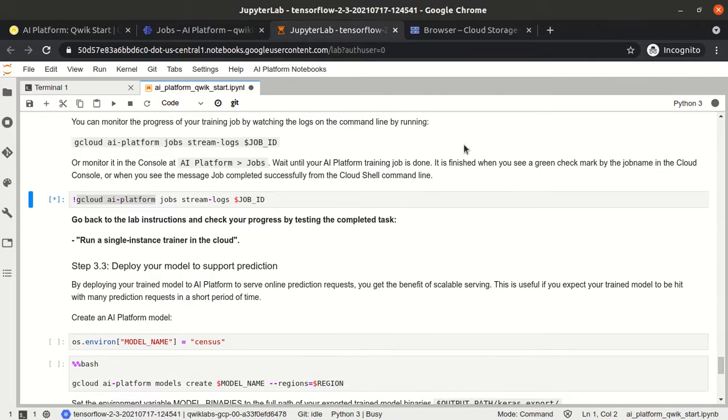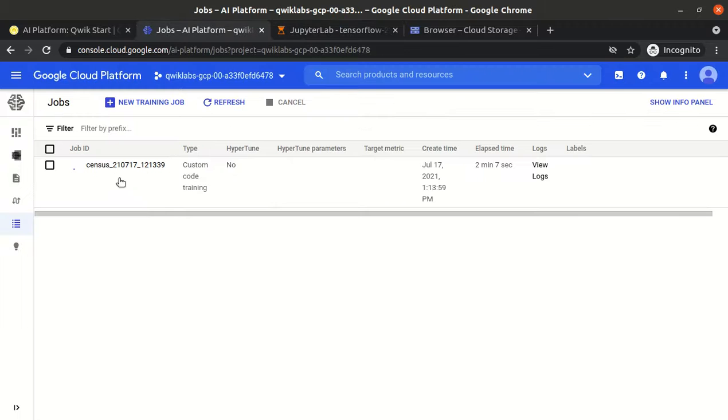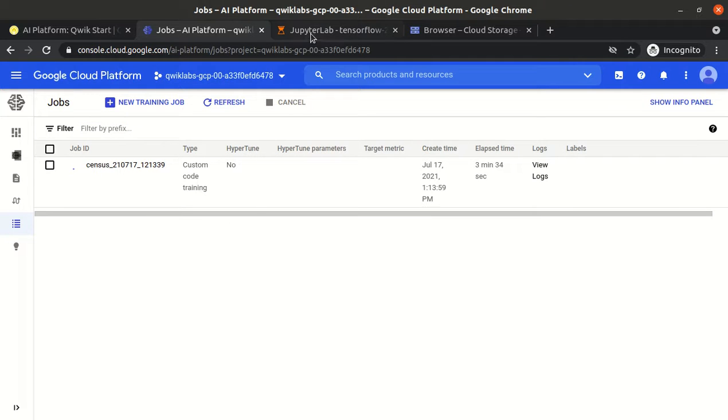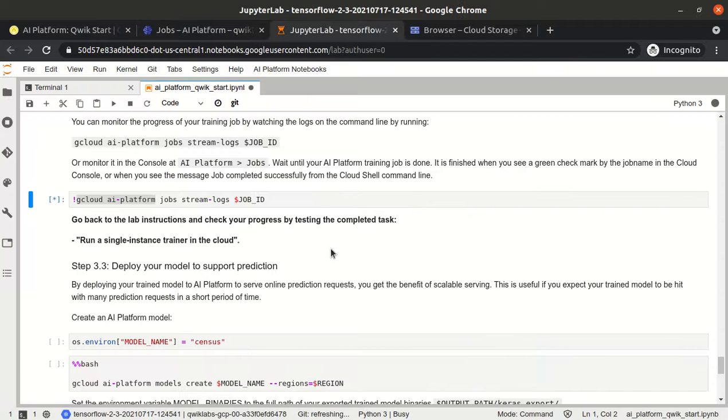Yeah, it is still running, and we can check here as well. Let me refresh it. The elapsed time is 30 minutes. Now it is running on the cloud, not locally. Locally doesn't mean that we are using GCP. Locally means inside the VM, because this notebook is running inside one VM, right?